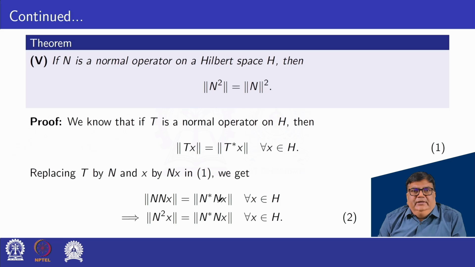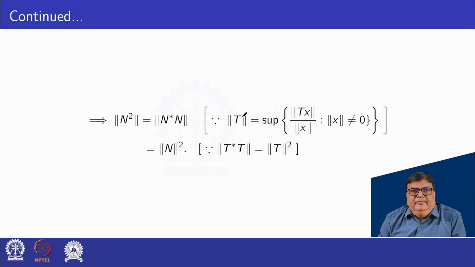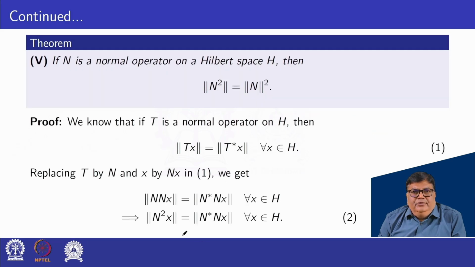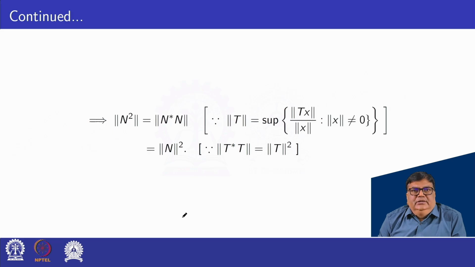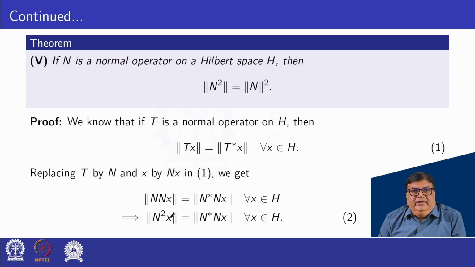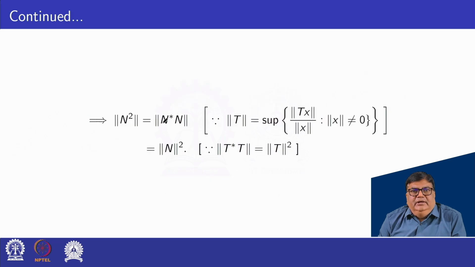Dividing by norm x and using the property that norm Tx upon norm x gives norm T, and taking the supremum of both sides, this can be written as norm N square, and this one can be written as norm N star N by this definition.